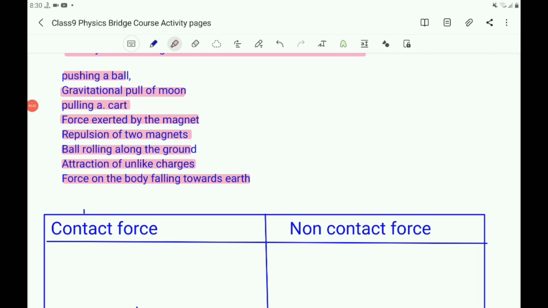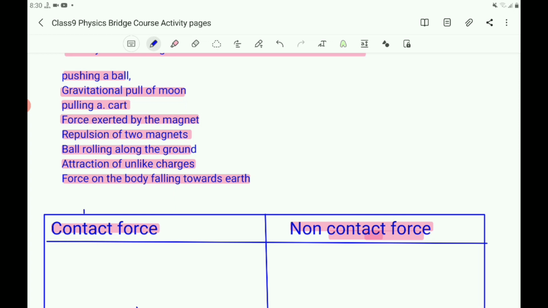Children, make two columns. One is for contact force and the other is for non-contact force. Here, what you have to do? Take the first one and write it in the column in which it belongs. Here, pushing a ball. So you must think and write whether pushing a ball goes in contact force or non-contact force.